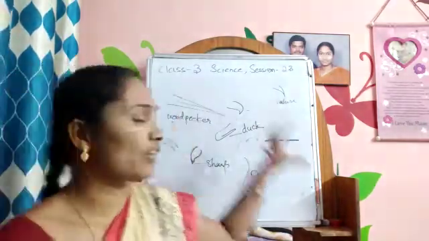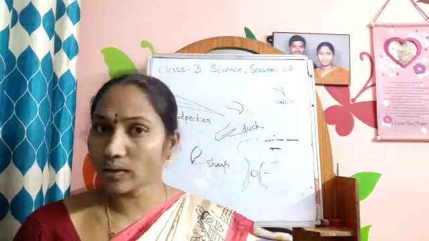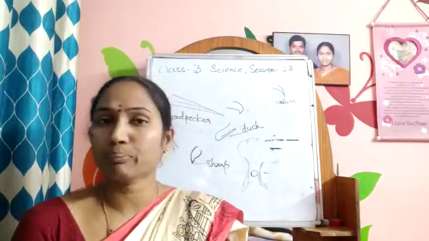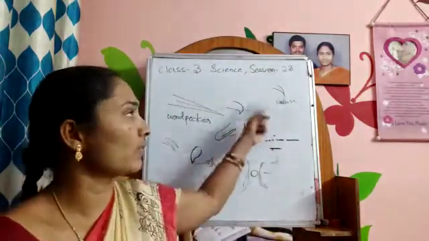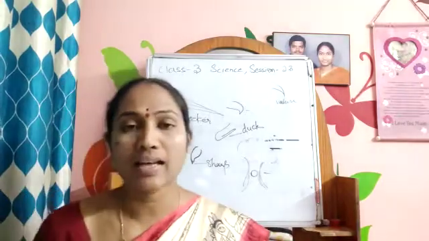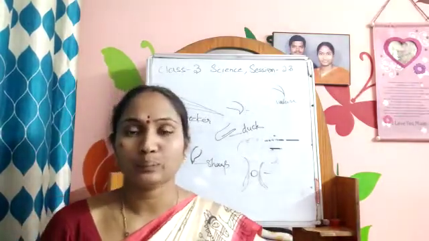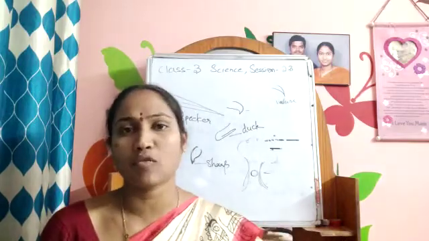So these are the different types of beaks of the birds, and are all the beaks in the same size and shape? No. Each beak is different from one another. They are designed according to the food habit. They are not eating the same food and they are not having the same type of beak.